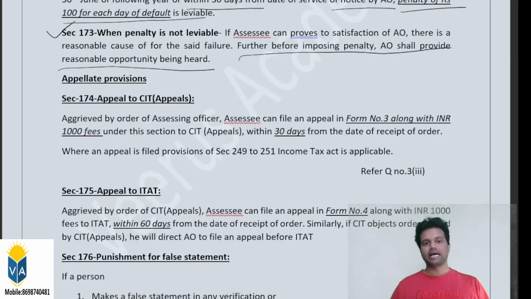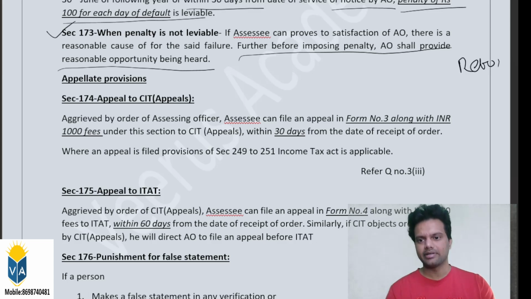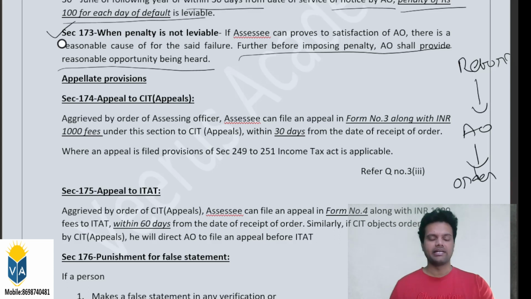Now we are moving on to the appellate provisions. So what are appellate provisions? You file your return of income, and the same was reviewed by the assessing officer, who issued an order. In this order, there is an additional demand, additional tax that you need to pay. In this case, does the SSC have any right to question the assessing officer before the higher authorities? The answer is yes. If the SSC has a point against the assessing officer, he can file an appeal. That appeal is covered under section 174.